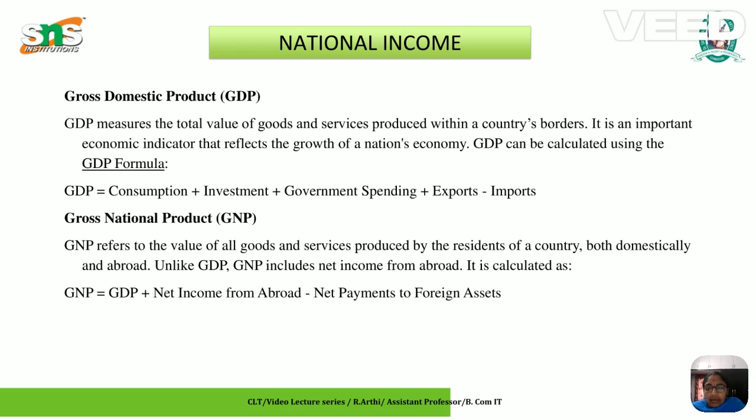Whereas GNP is the value of all goods and services produced by the residents of the country, both domestically and abroad. So, unlike GDP, GNP also includes the net income from abroad. It is calculated as GDP plus net income from abroad minus net payments to foreign assets. So, this is the formula of GNP.